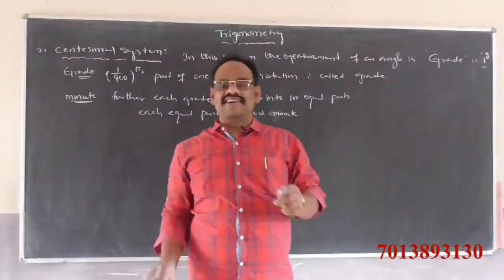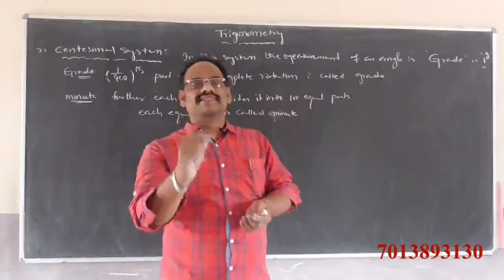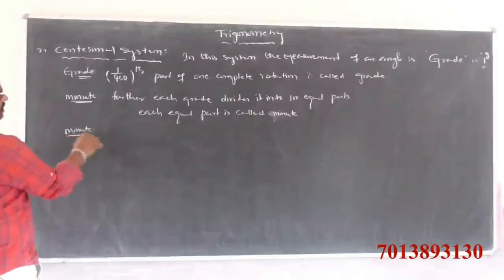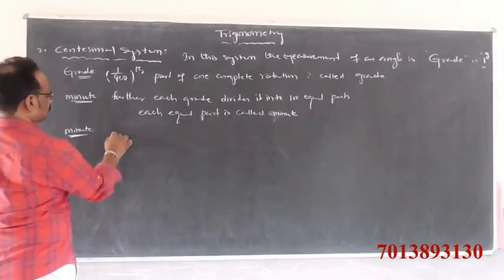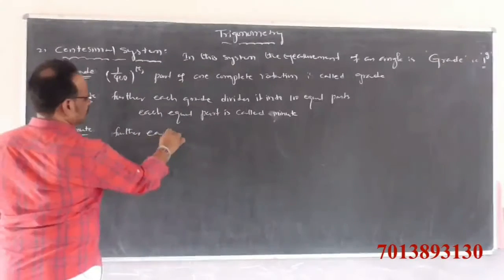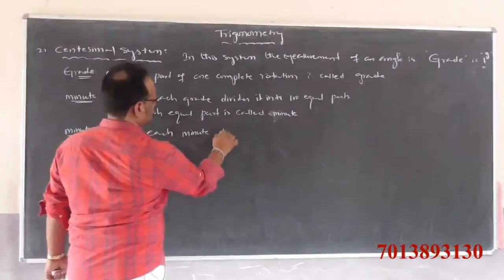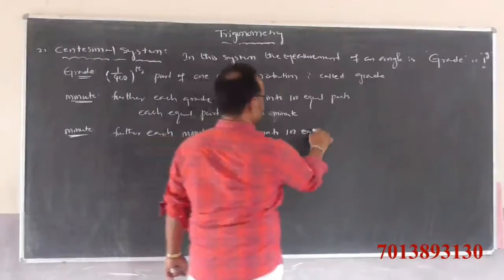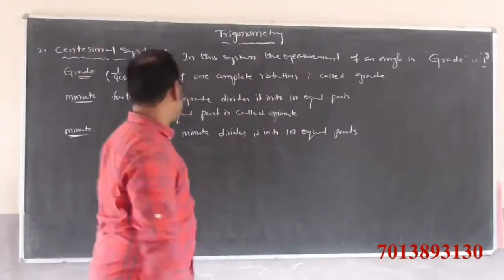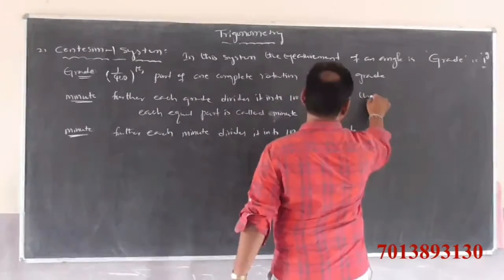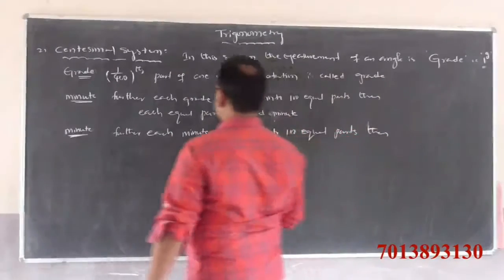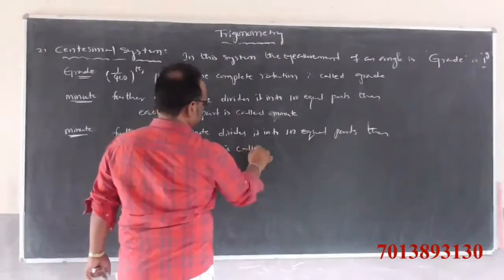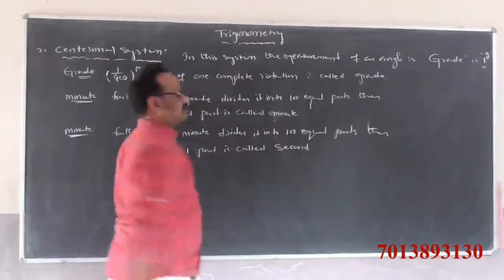Again, each minute is further divided into 100 equal parts. Each equal part is called a second.